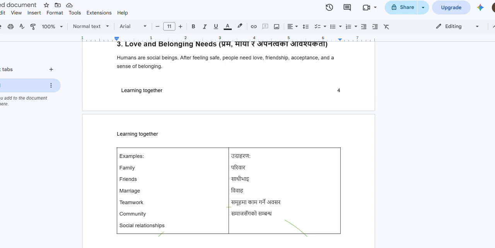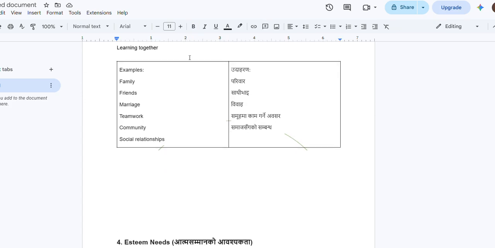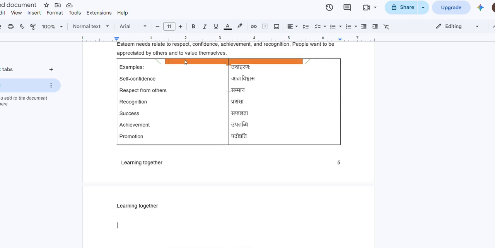After the love and belonging need, there is self-esteem need. Self-esteem need related to the respect, confidence, achievement, and recognition. People want to be appreciated by other and to value themselves. For example: self-confidence, respect from other, recognition, successful achievement, and promotion.